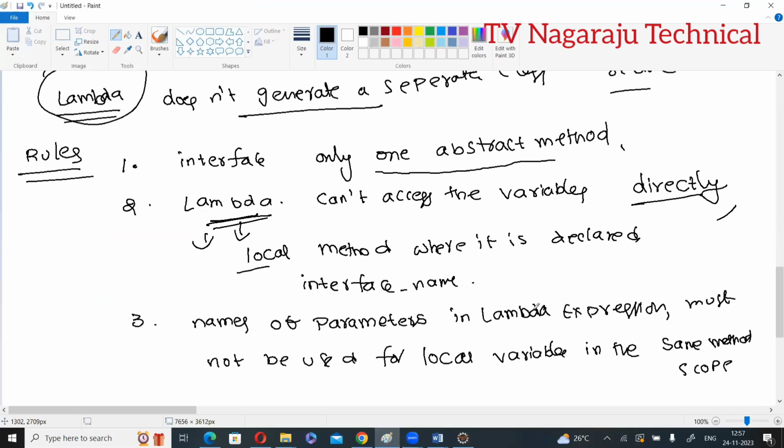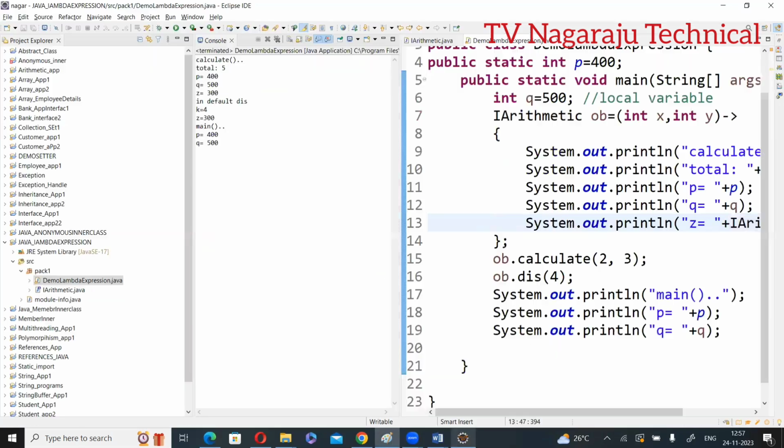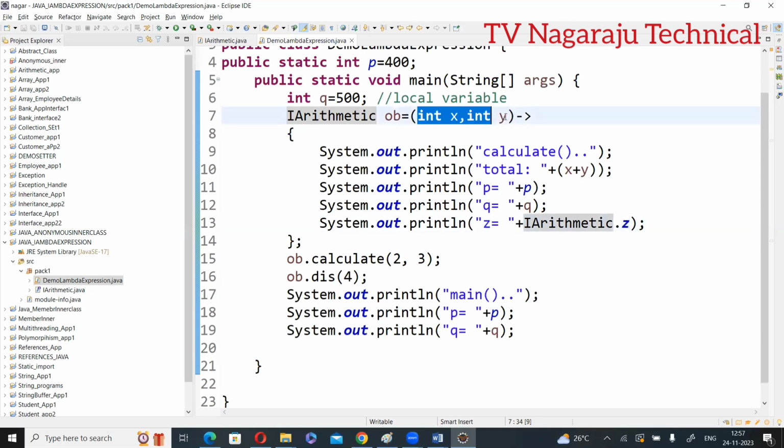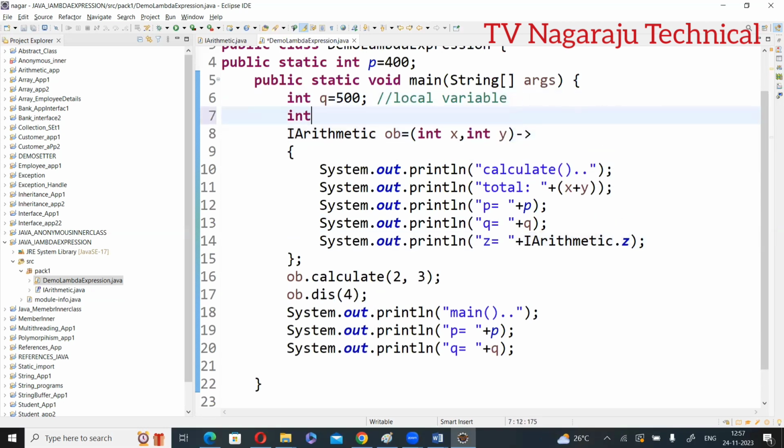And what is my third point? The names of the parameters in the lambda expression must not be used for a local variable. So what is the meaning? Here, what are the parameter names? x, y. So if I write int x is equal to 5, y is equal to 6, see this one? It is an error.